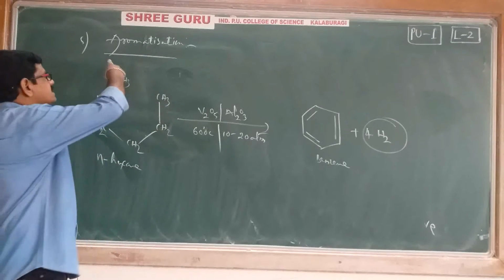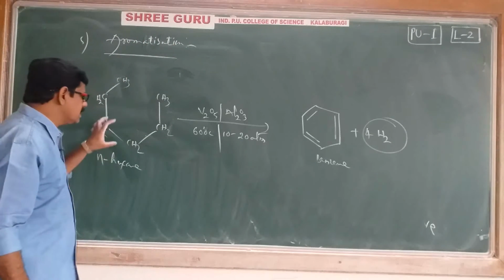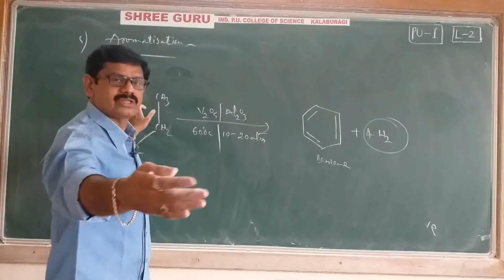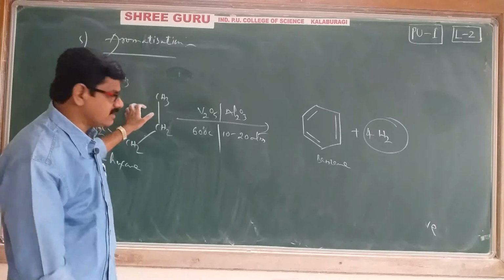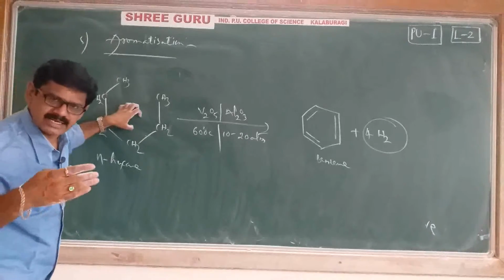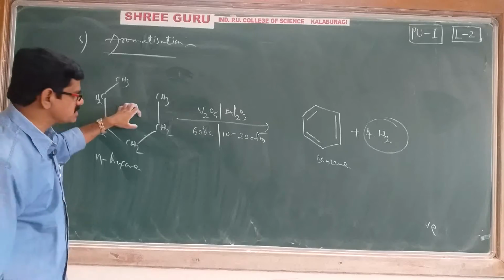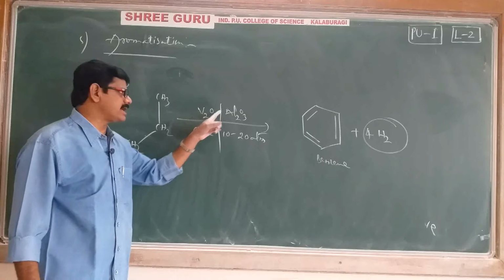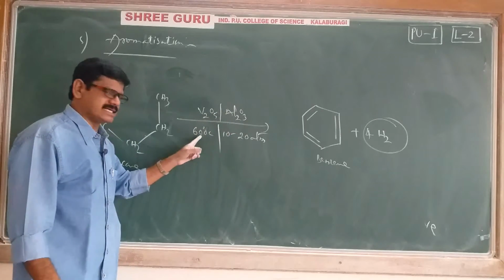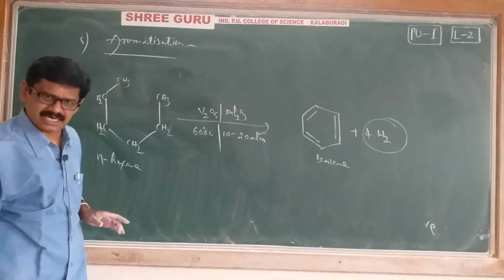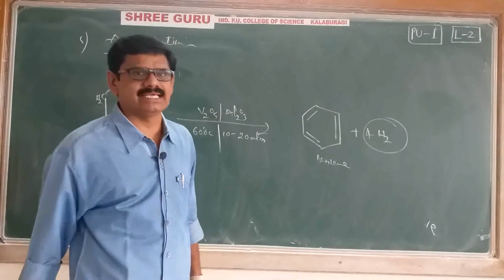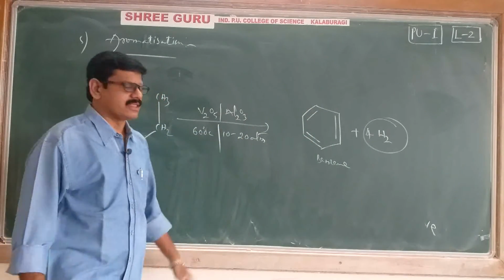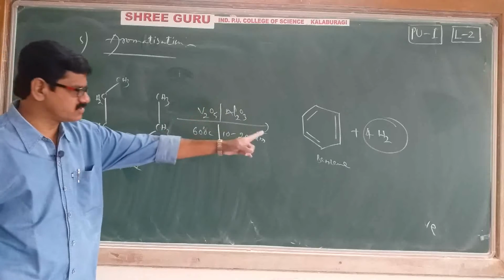Remember what is meant by aromatization. N-alkanes which contain 6 or more than 6 carbon atoms, when treated in the presence of vanadium pentoxide supported over alumina at 600 degrees centigrade and 10 to 20 atmospheres pressure, undergo dehydrogenation and give the corresponding aromatic compound. When N-hexane undergoes aromatization, we get benzene.